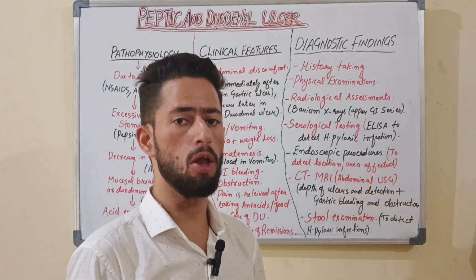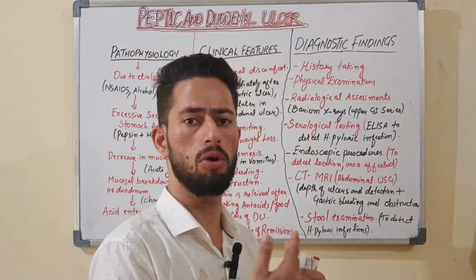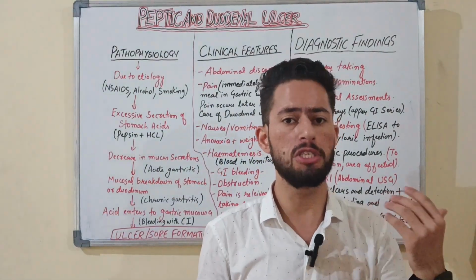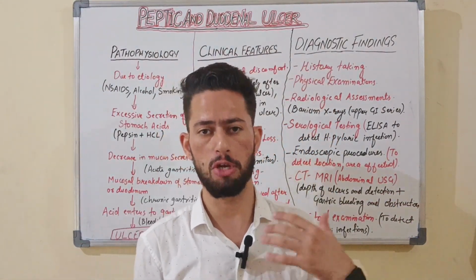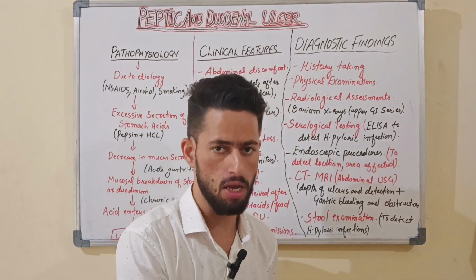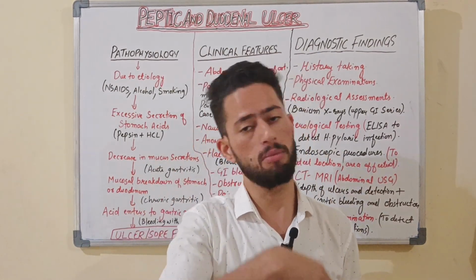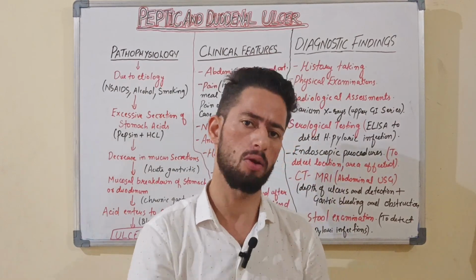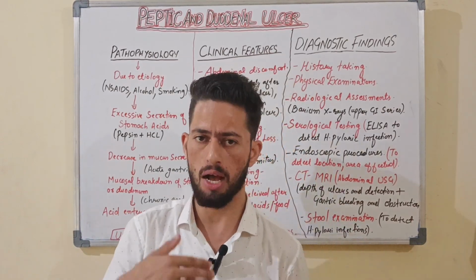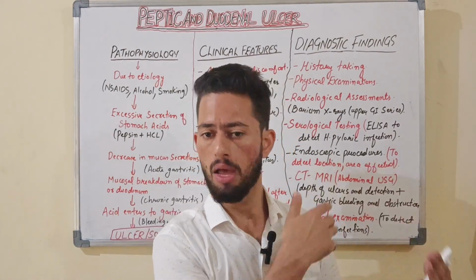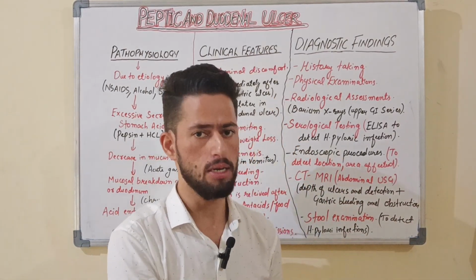Then obstruction will be there, followed by the chronic inflammation, understanding. Then we can say also the last one, episodes of remission and exacerbation. What does it mean? It means that when you are taking the drugs and when you are taking the foods in the duodenal ulcer, the pain will be relieving, but soon after, उसके बाद फिर से पेन हो जाएगा, ठीक है ना. जब फूड डाइजेस्ट हो जाएगा, डाइजेस्ट होने के बाद जब स्टमक खाली रहेगा, when the stomach is empty, that time again the pain will be arising, understanding.